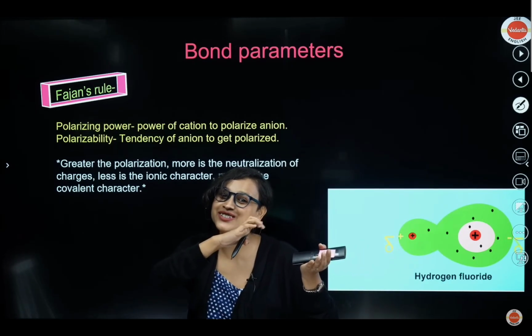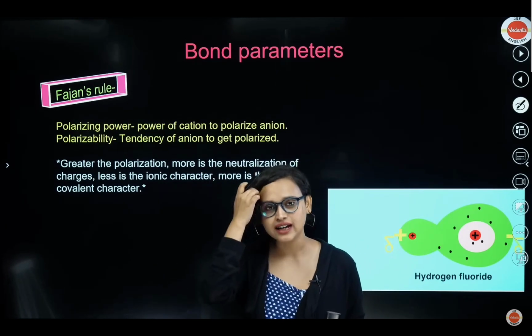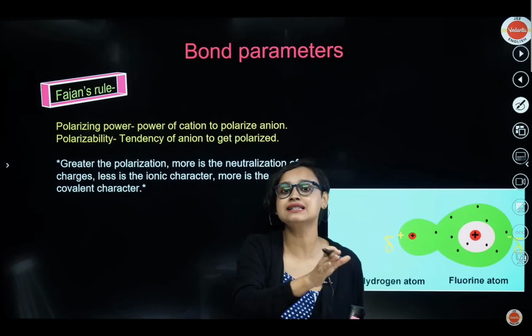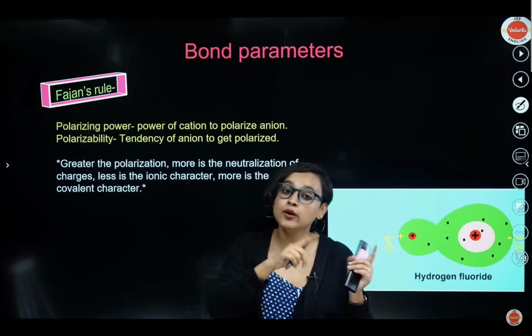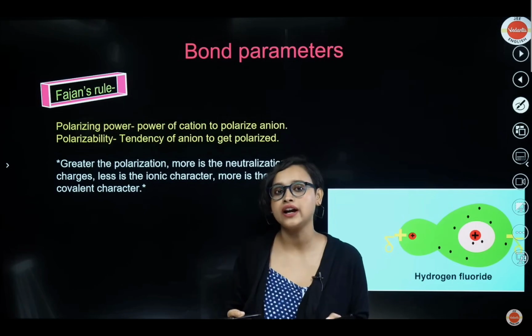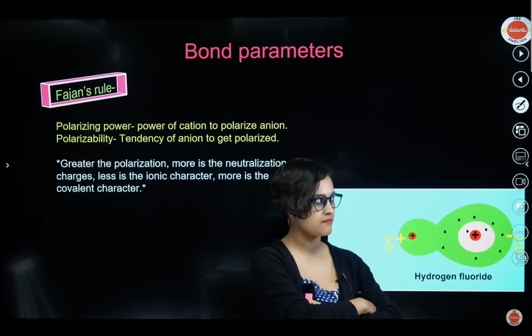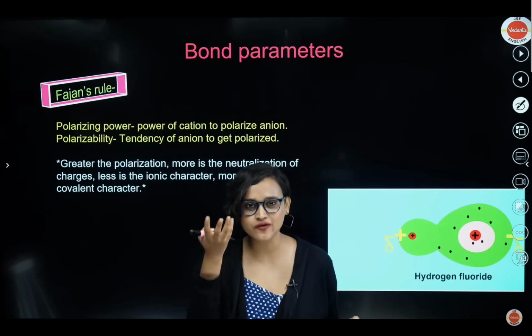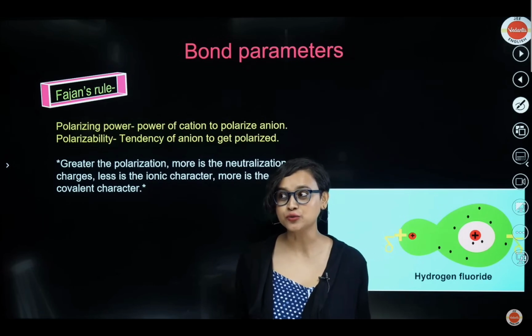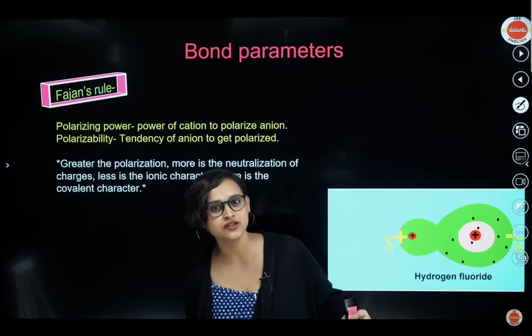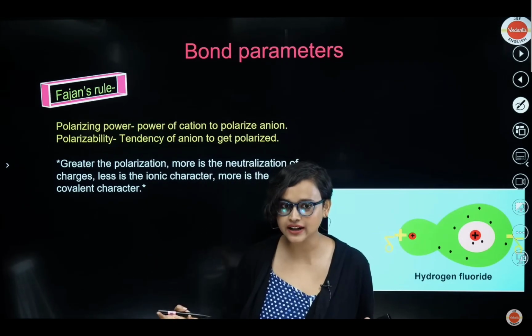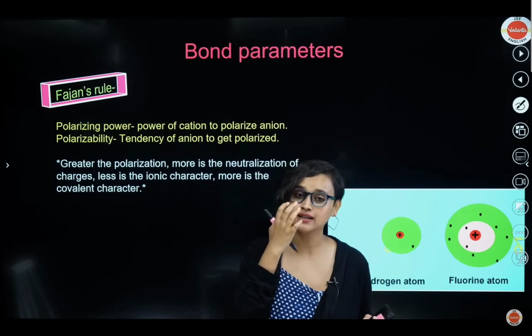It's calling it towards it like, come, let's neutralize each other. Are you understanding? So the power of cation to polarize the anion is called polarizing power. And what is polarizability? The tendency of anion to get polarized. Now the anion can also be like, I don't want to be polarized. Then the tendency of the polarizability is less. If the anion is also super excited, whoa, let's get polarized, then the polarizability is more. So the tendency of anion to get polarized is called polarizability.